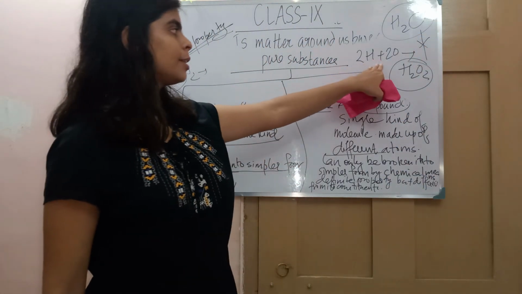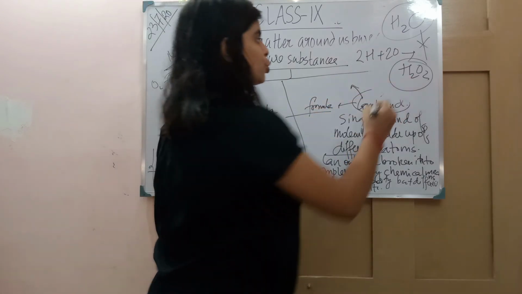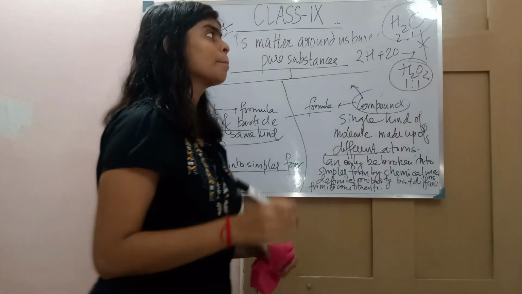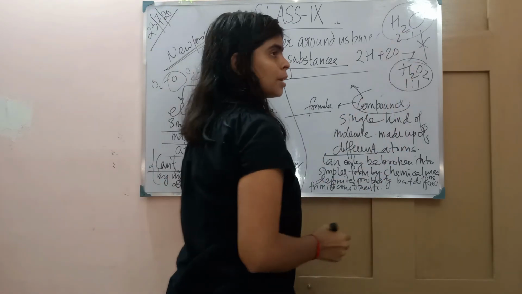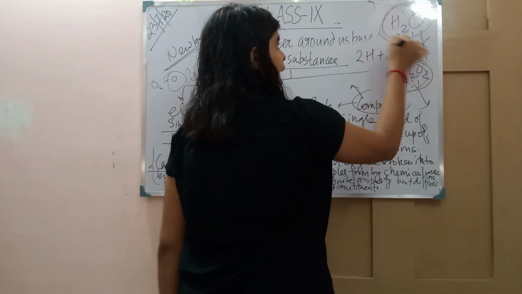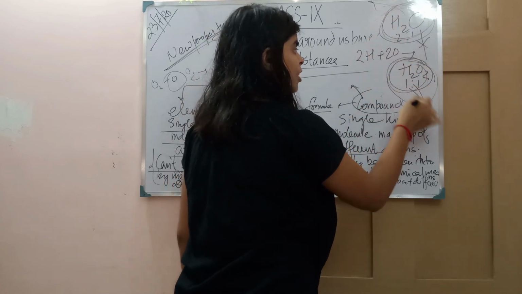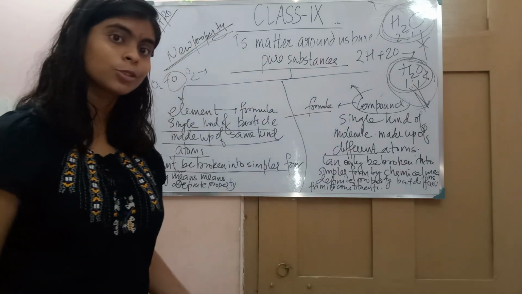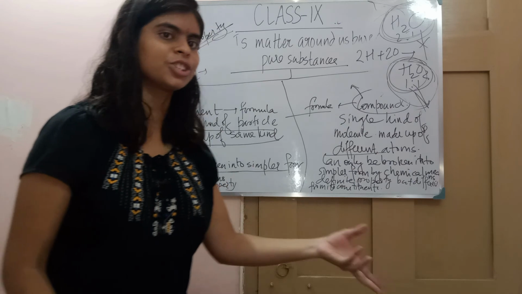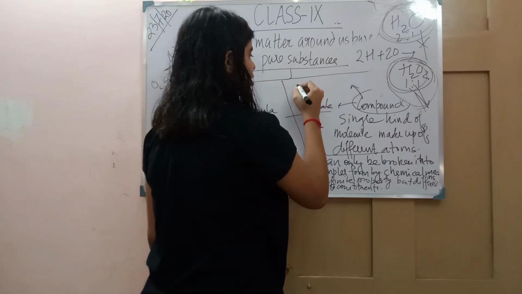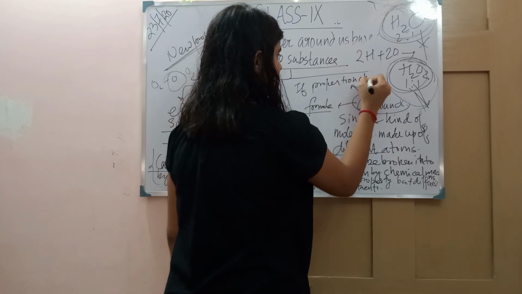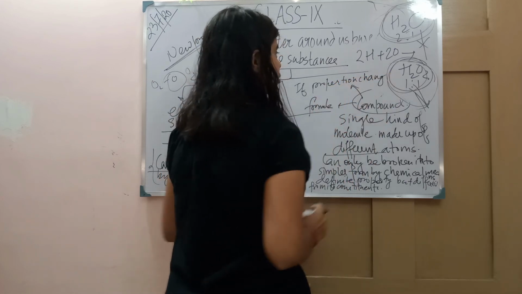It is also definite. It has combined in a definite proportion, 1:1 ratio. And this is a 2:1 ratio. But these two are not the same. They have different properties. One can be drunk, the other cannot be drunk. It is very hazardous if you drink it. So see, if the proportion changes, the property also changes.